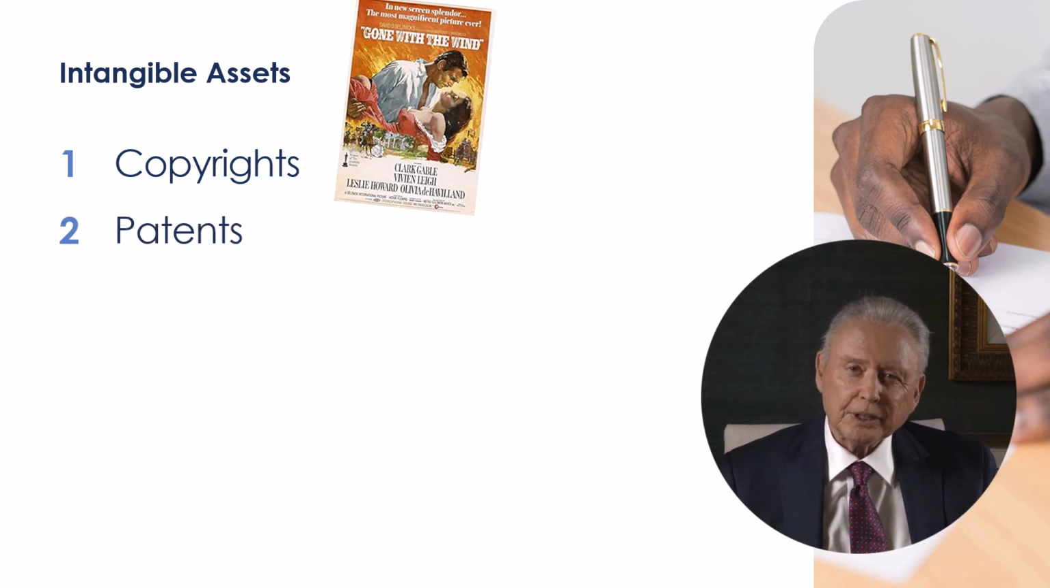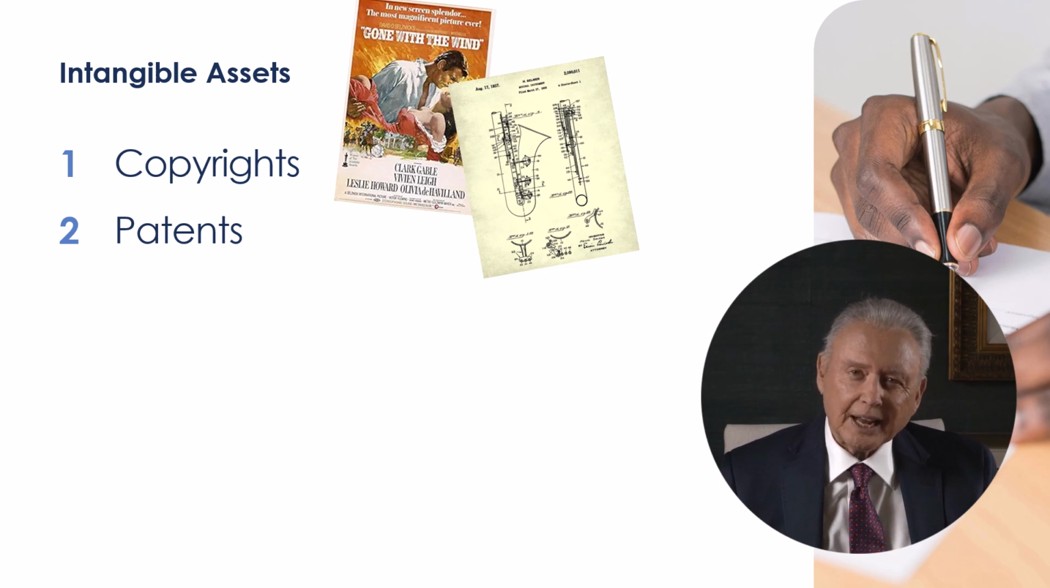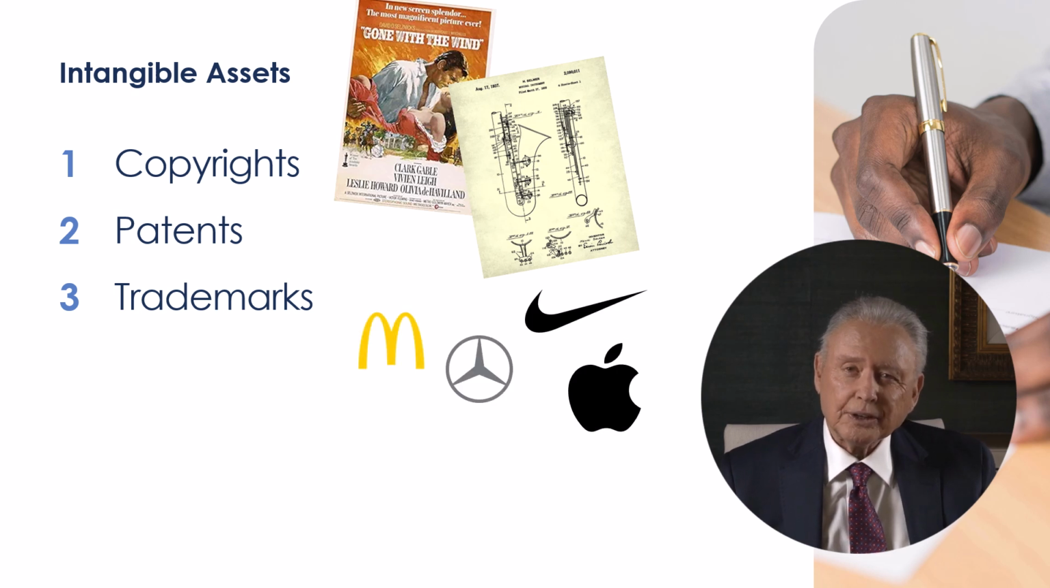A patent, a government authority or license conferring a right or title for a set period, especially the sole right to exclude others from making, using, or selling an invention. Examples: a drug maker with a patent on a new drug, a proprietary process, or a new design. A trademark, a symbol, word, or words, registered or established by use as representing a company or product. Examples: McDonald's Golden Arches, Mercedes-Benz's three-pointed star, Nike's swoosh, and Apple's apple.